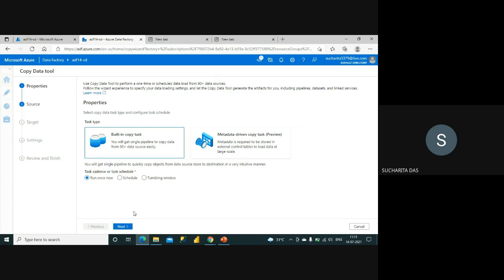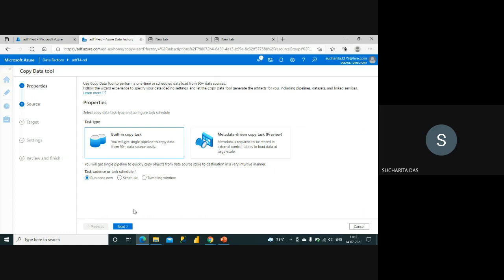Creating Azure Data Factory is very easy. You can create a data factory, then maybe you can keep some file in your Azure storage, you know how to do that, and then you create an Azure SQL database, and then use this copy data tool to transfer your data from, say, the storage to the Azure SQL database.